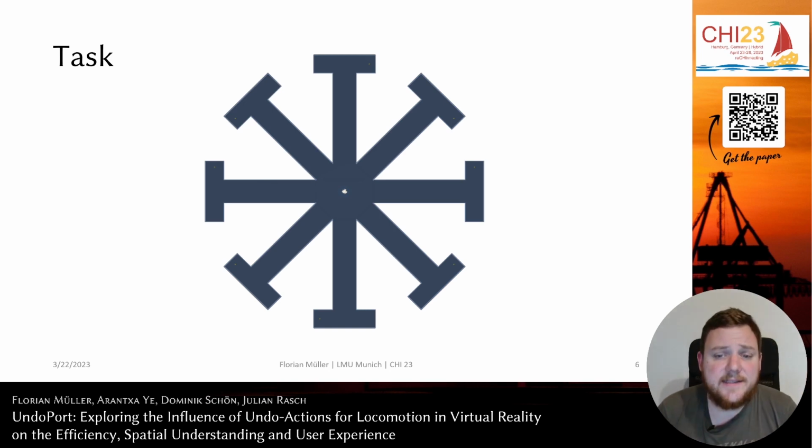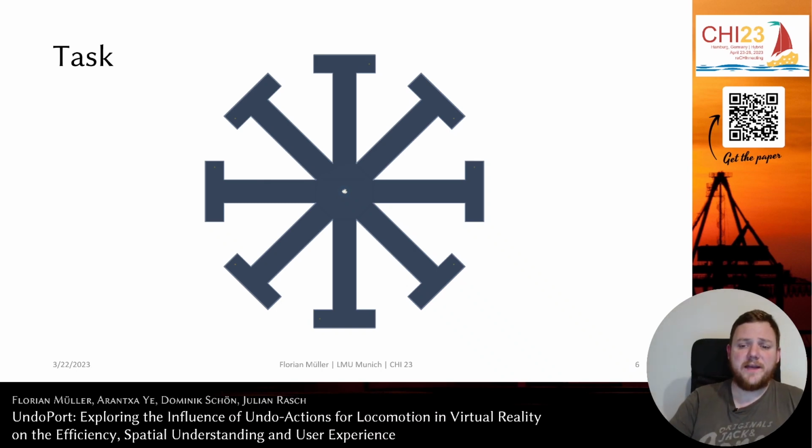The basic task consists of a central room that you can see here on the slide, and at the end of each of the corridors that spread from the central room there are hidden rewards that the participants are supposed to reach. There are a lot of different variations of this task depending on what exactly you want to find out, and I'm only going to explain the version we chose in this talk. For the reasoning, please see the paper.